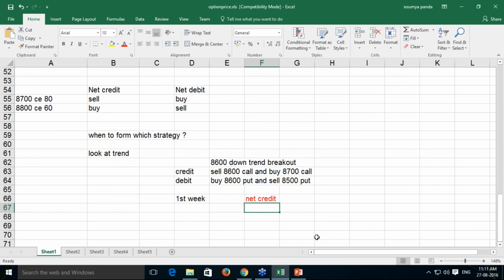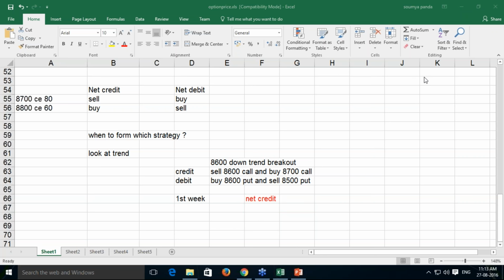It is better to form a net credit strategy because I am in the first or second week of the settlement cycle, and in this particular week I have greater probability of decay in the time value. Hence, if I form a net credit strategy, that will be a better choice for me. That will be the best choice for me.